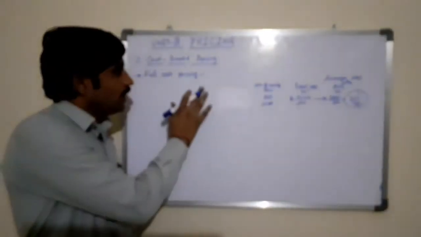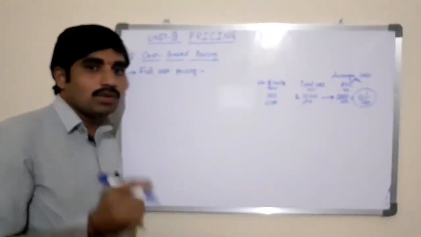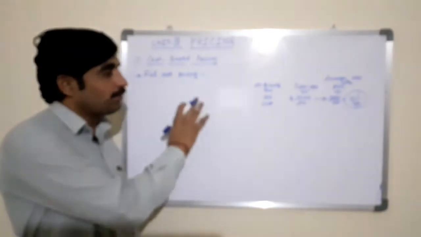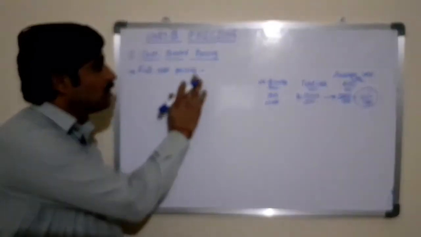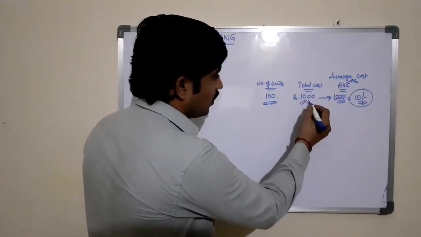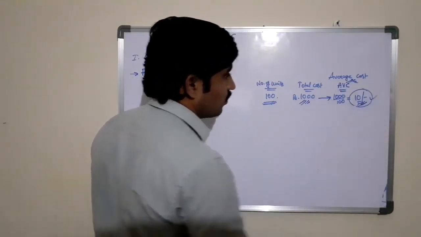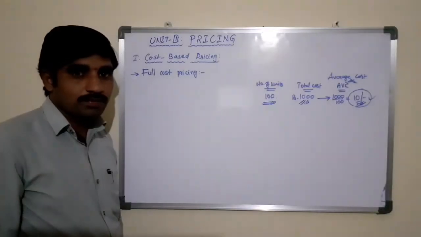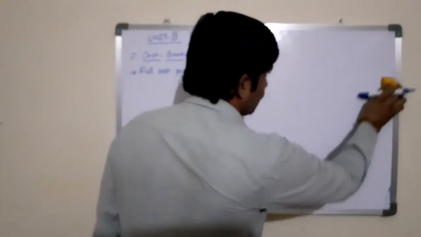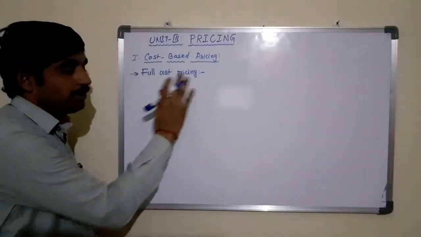In other words, while fixing the price of the product according to full cost pricing method, the producer needs to calculate the average cost of the production, and accordingly fix the same as the price for the product. That is known as full cost pricing method. So here, number of units produced 100, the total cost that they have incurred to produce 100 units is 1000, where the average cost is 10 rupees. This 10 rupees is the cost price of the product. This method is known as full cost pricing method. Fixing the price of the product based on the average cost is known as full cost pricing method.